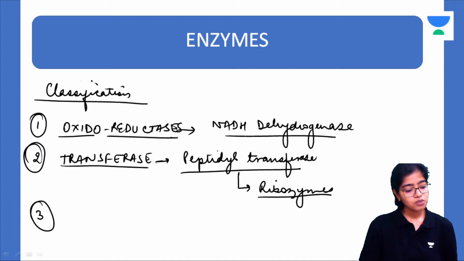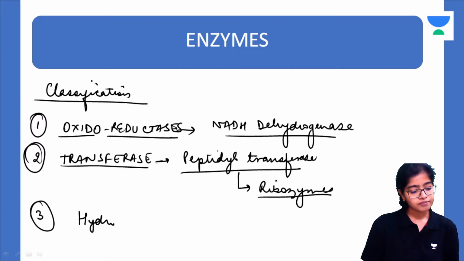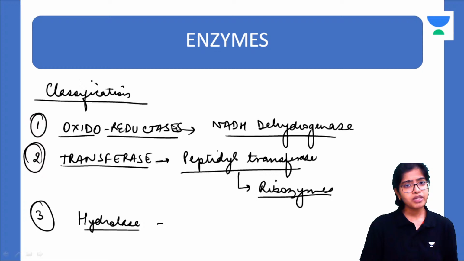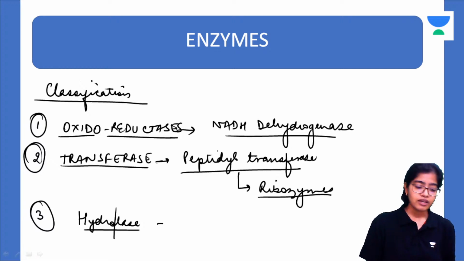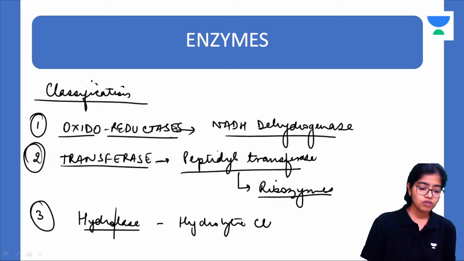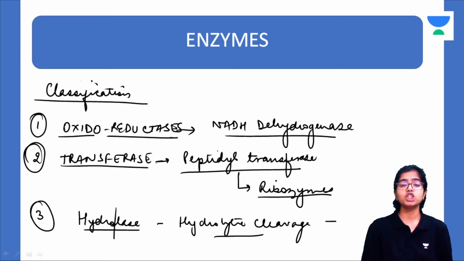The third one is what? Hydrolase. Now, what is a hydrolase? Hydro, something related to hydro. What is hydro? Something related to water. Okay, so this hydrolase, lase is breaking. So this causes hydrolytic cleavage. What is a hydrolytic cleavage? Cleavage by the addition of water. Okay, water will be added on the substrate molecule to cleave it.